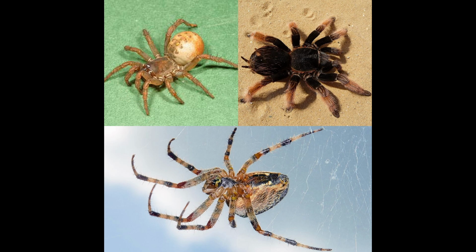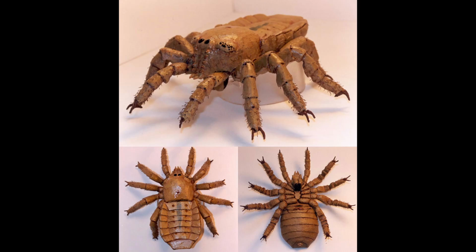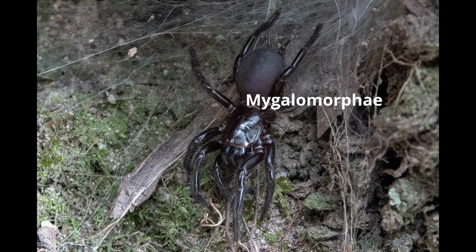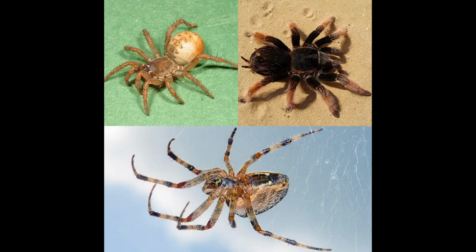That armour is a remnant of prehistoric spiders. Then there are Mygalomorphae. This is an infraorder that includes tarantulas, funnel webs, and trapdoor spiders.